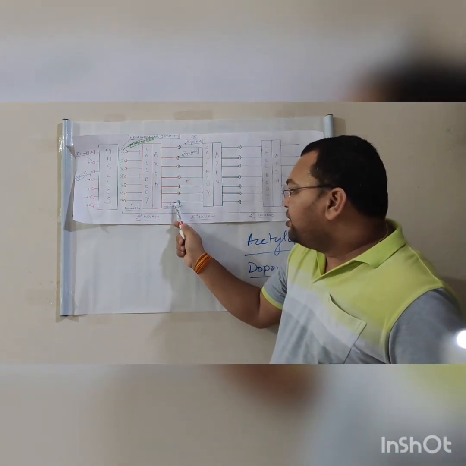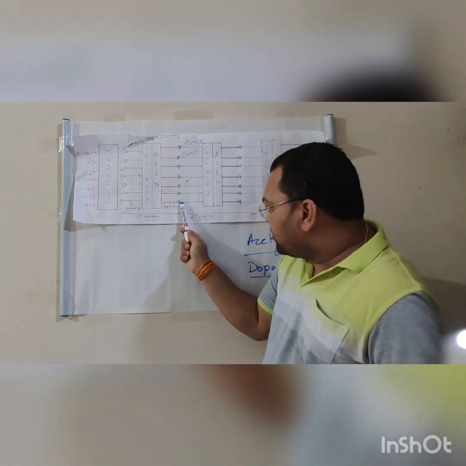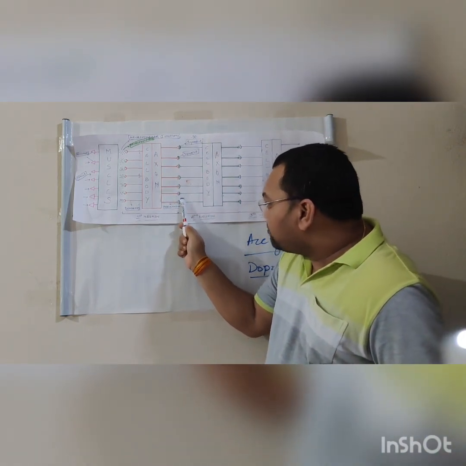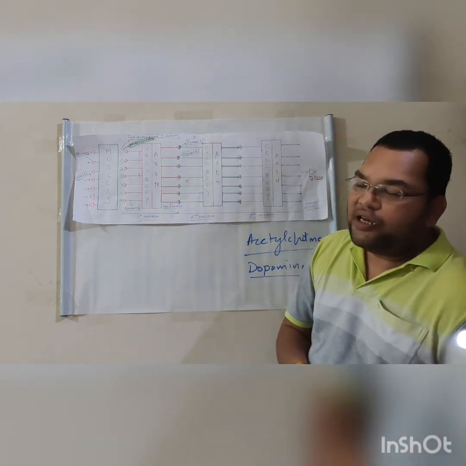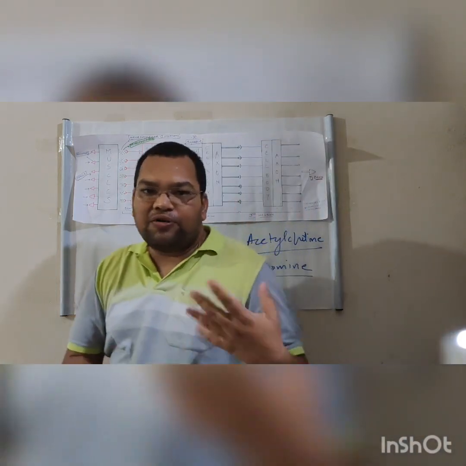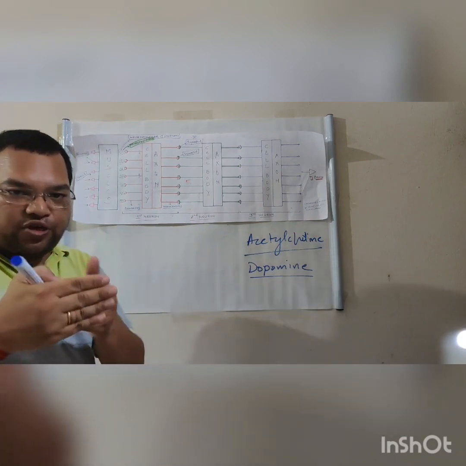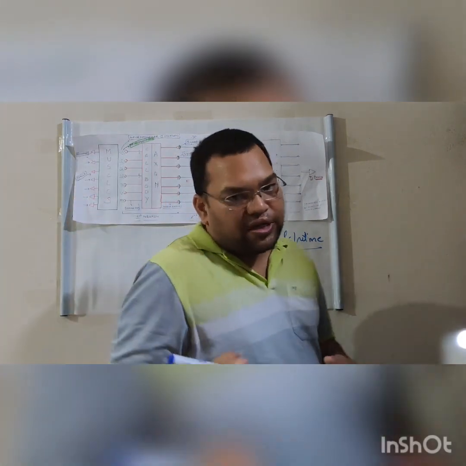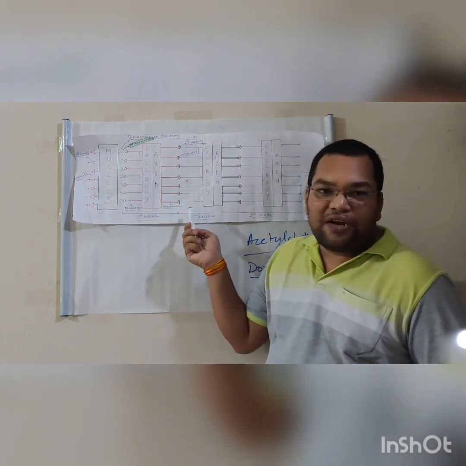So the important thing again is the gap between the two neurons. You can see the gap between the two neurons, and that gap is known as the synapse. In the exam, a question may come: what is a synapse and what happens there? The synapse is the gap between the nerve ending of the first neuron and the dendrite of the second neuron.